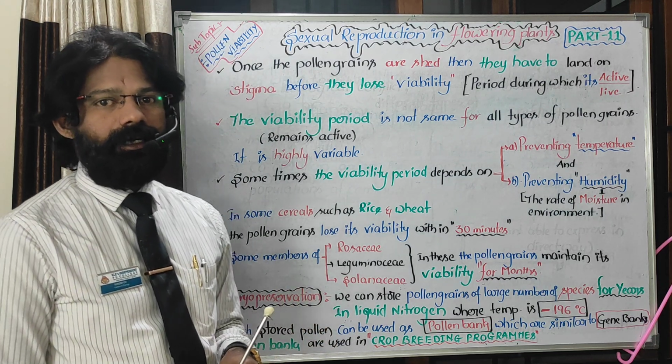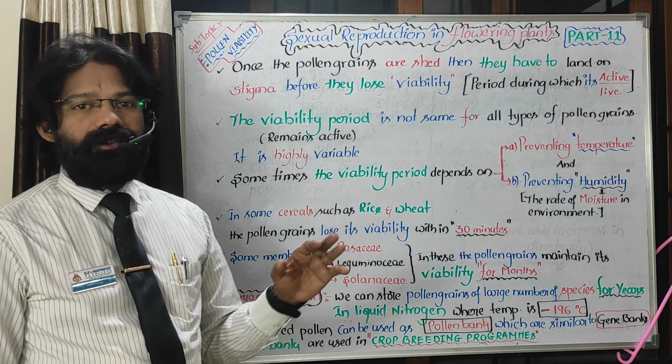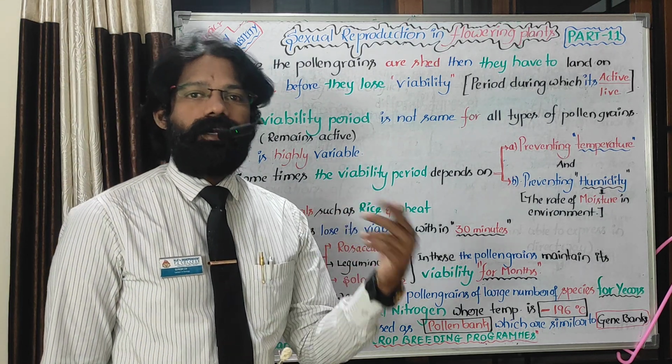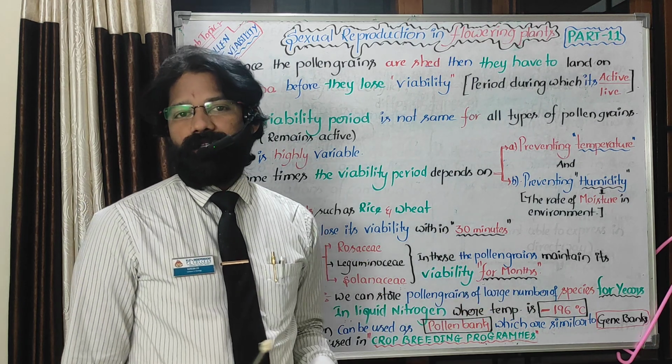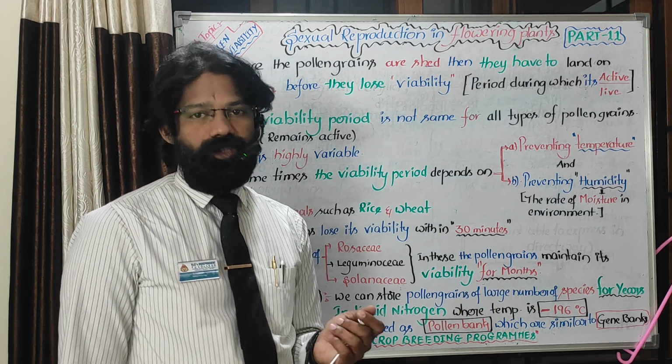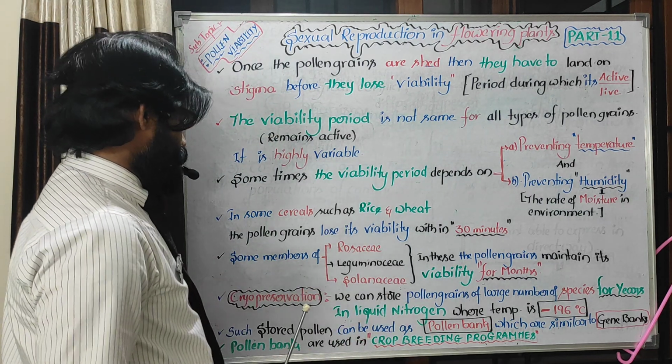Then only that pollen grain is alive. After 30 minutes, even if it lands on the stigma, it won't germinate. Pollen germination won't happen. This is an important question for us.